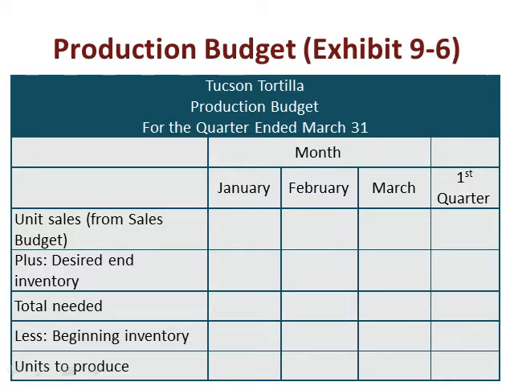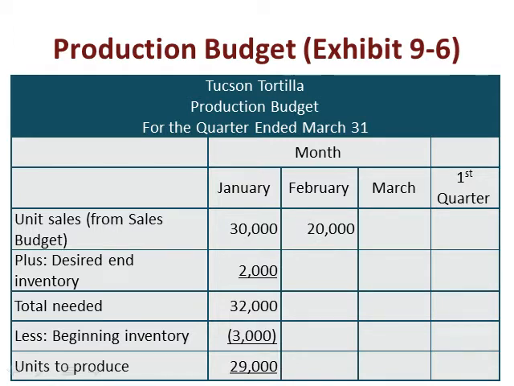And this budget is out of your Exhibit 9-6 out of the text. So we know that we had 30,000 units that we were going to sell and projected to sell from our sales budget in January. And then we want to add to that some desired ending inventory level. And so for here, we are just assuming we want 2,000 units. So we need to produce 32,000 units during the month of January. However, we may have some inventory available that we had going into the month, and here we assume that we had 3,000, so we reduce the units we need to produce by what we had coming into the month to get us to 29,000 units to produce.